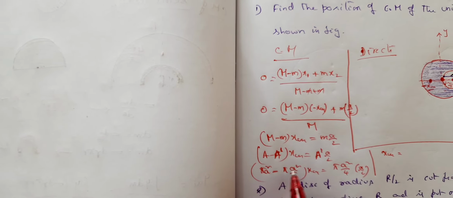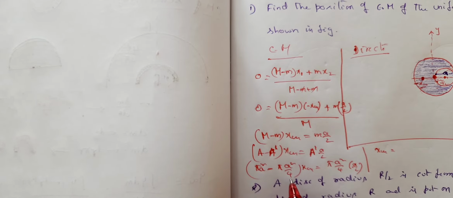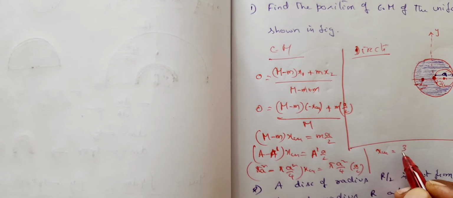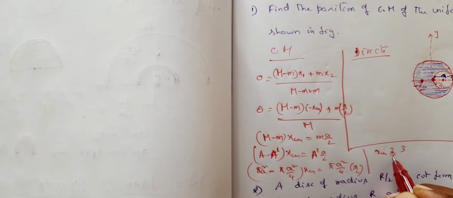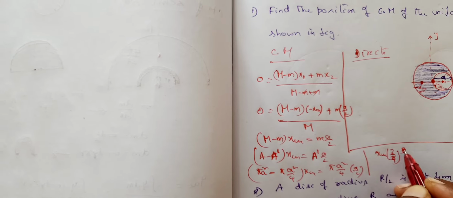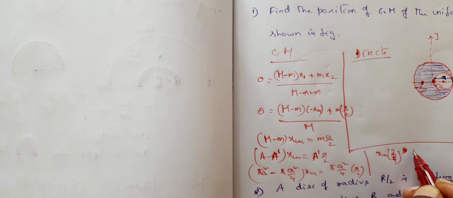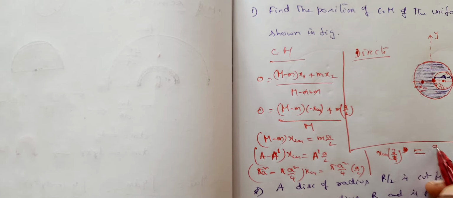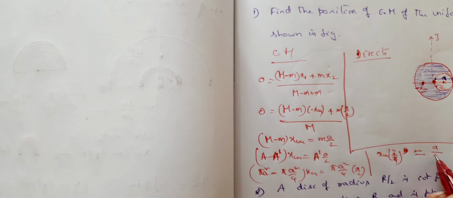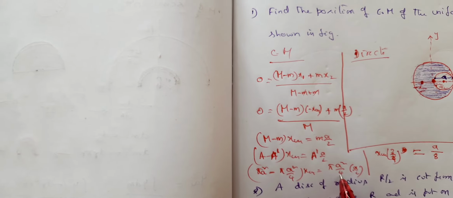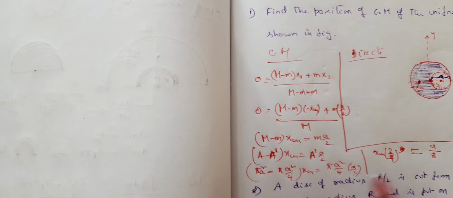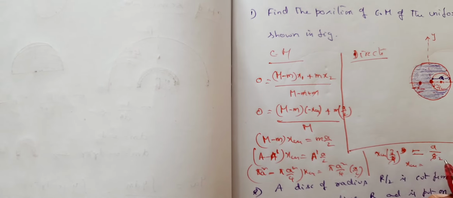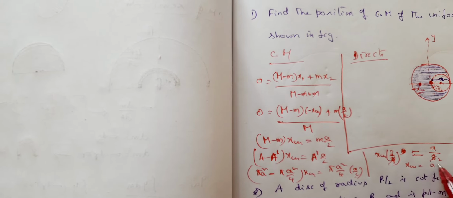So 4 minus 1 by 4, that is 3 by 4. So 3 by 4 xcm is equal to pi a square by 4 into a by 2, which is a by 8 with the 4 cancelled. So xcm is equal to a by 6.